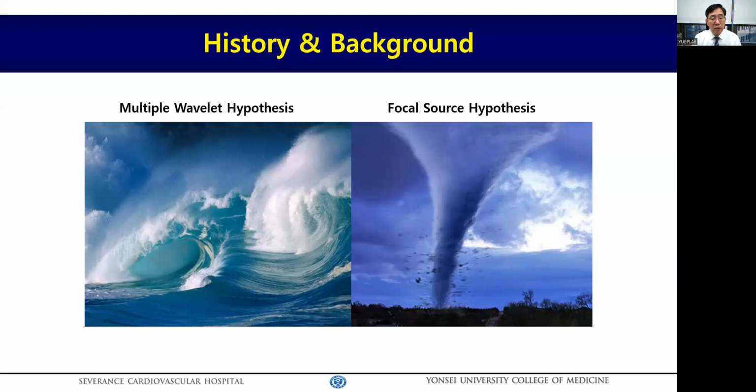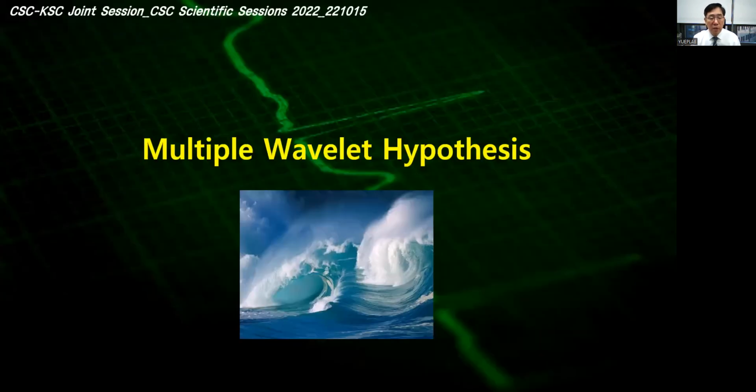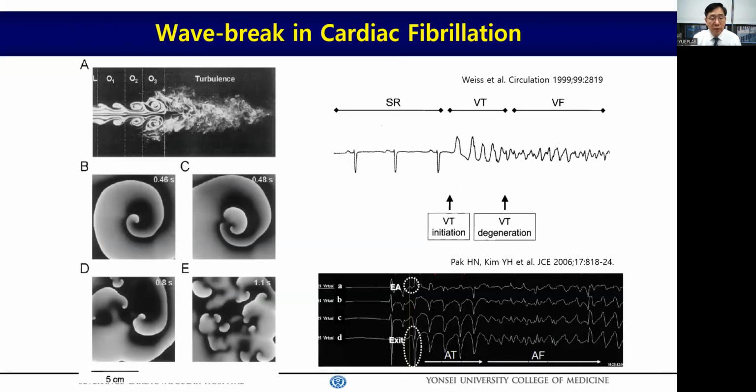Okay. Historically, there are two major theories explaining the maintenance mechanism of fibrillation. Number one is the multiple wavelet hypothesis. It suggests continuous wave breaks are the engine of fibrillation. Number two is the focal source hypothesis, which asserts there is a fibrillatory source somewhere in the heart, and its fibrillatory conduction maintains fibrillation. Okay, let's start with the multiple wavelet hypothesis first.